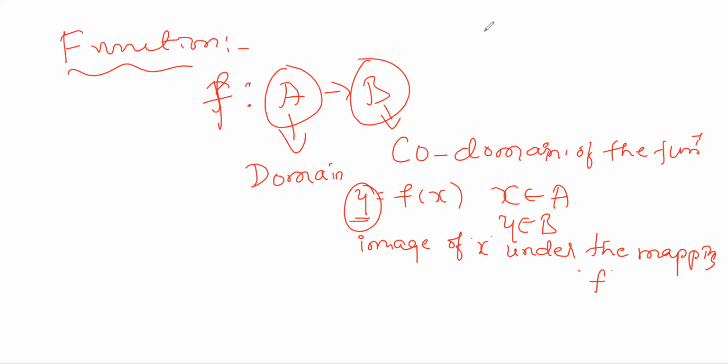Are you getting it? It means that y depends on x, right, sir? Yes, y depends on x. If you know the exact function, that is, the given function, then just by putting in x values, you can get the different values of y. For example, take f of x equals root x. If you put x equals 4, then you'll get the value of y as plus or minus root 2. Like that you'll get the values. So that is nothing but the image, and x is nothing but here.